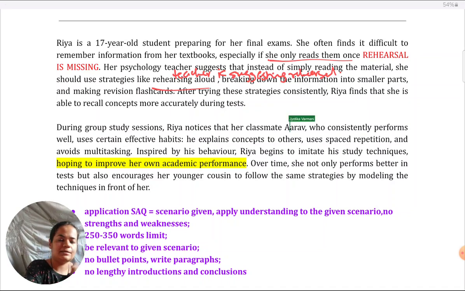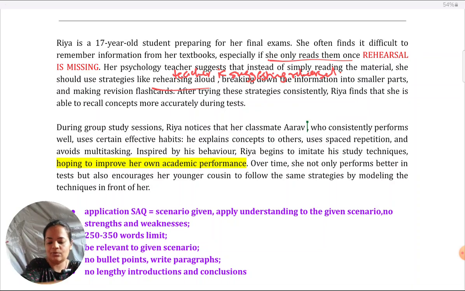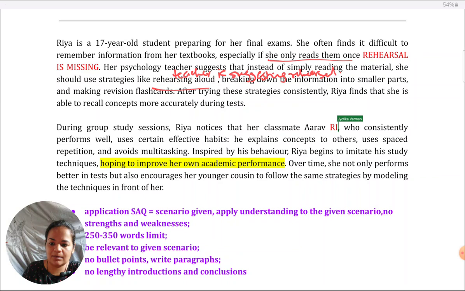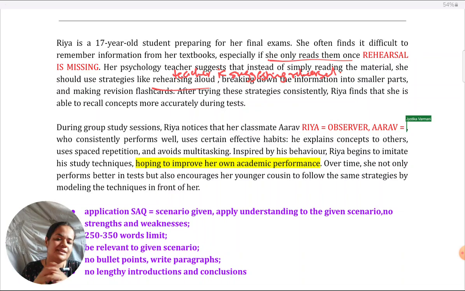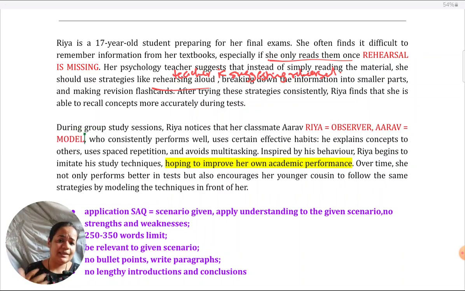Riya notices that her classmate Arav is doing something, meaning that Arav is the model over here in terms of social learning theory. Riya is the observer, because anyone who observes a behavior being demonstrated by another becomes the observer. Arav is the model. Means when you're reading the second time, in light of the theory which is mentioned in the question, you take it as, now I'm applying this theory, I'm using the theory as a template to understand what is happening here. And then line by line, you read it from the theory's context.